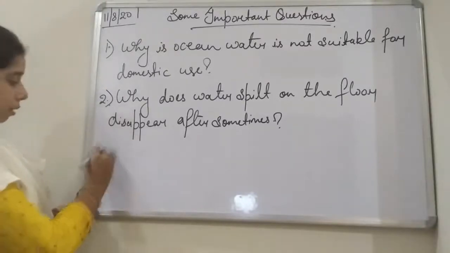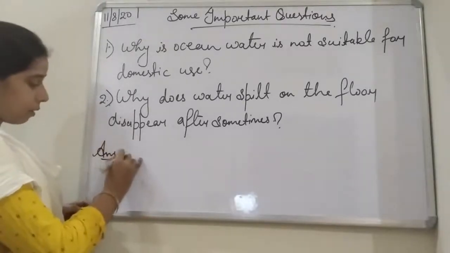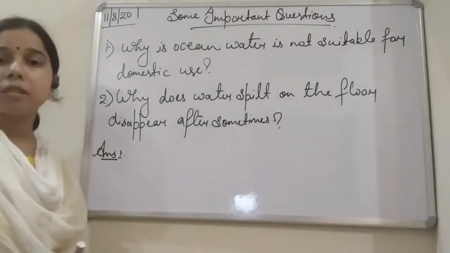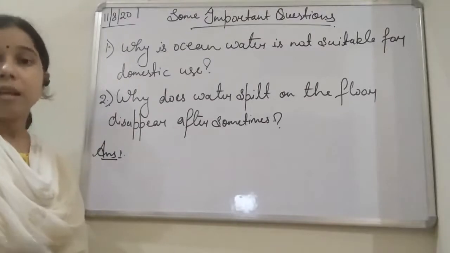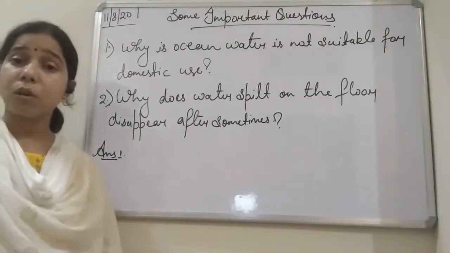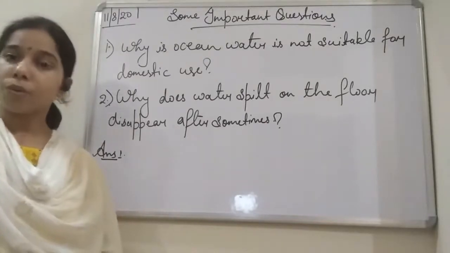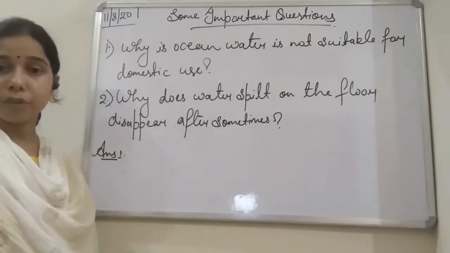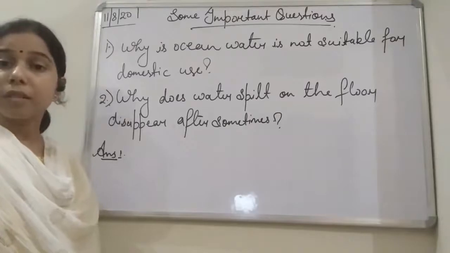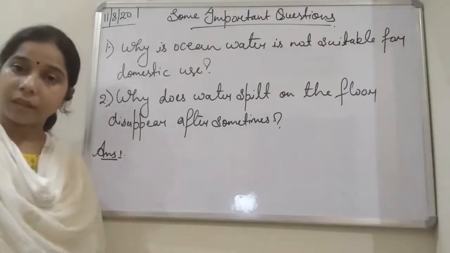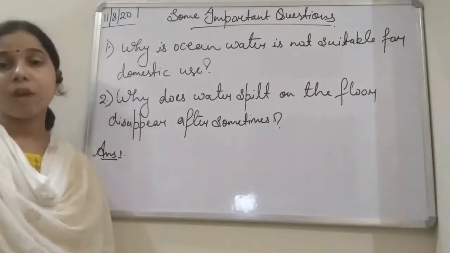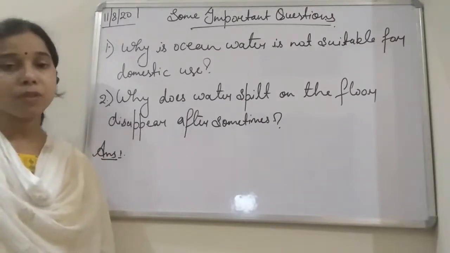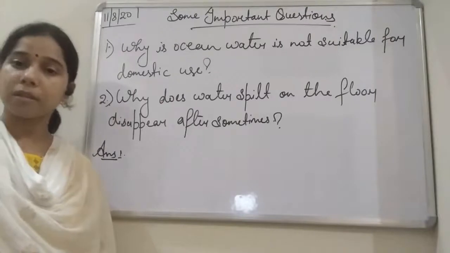The answer, student, is that ocean water or sea water is saline water. Saline water means it consists of salt. Ocean water, also known as marine water, consists of salt in it, and since it consists of salt, we cannot use it for drinking or for any domestic use.